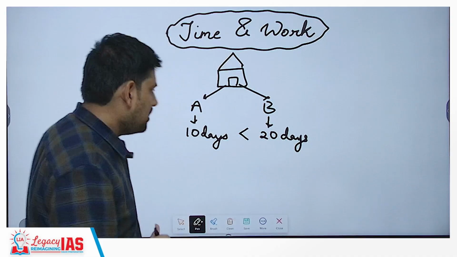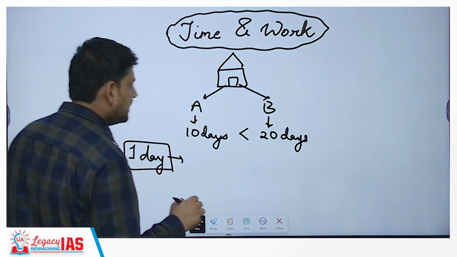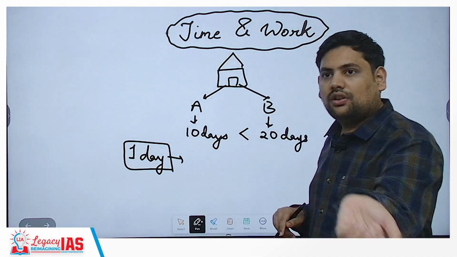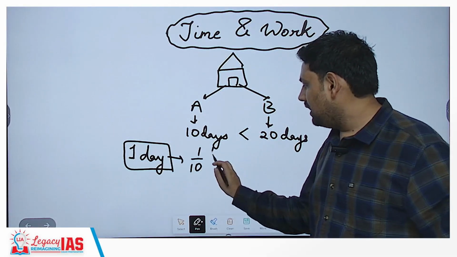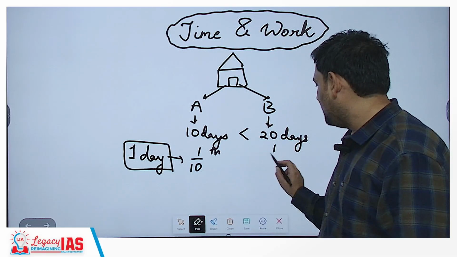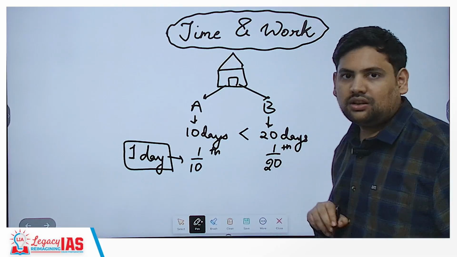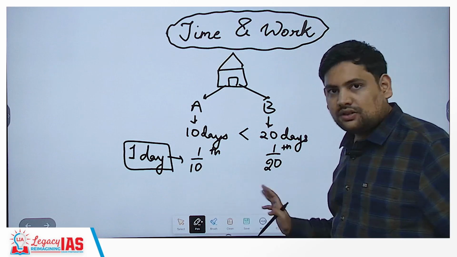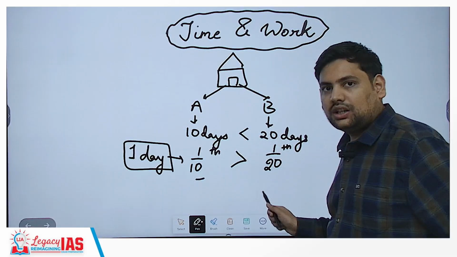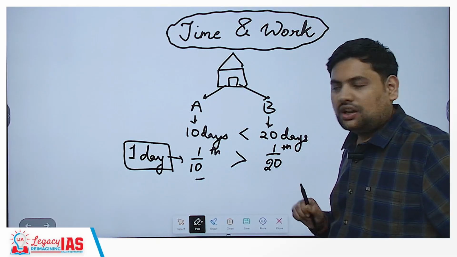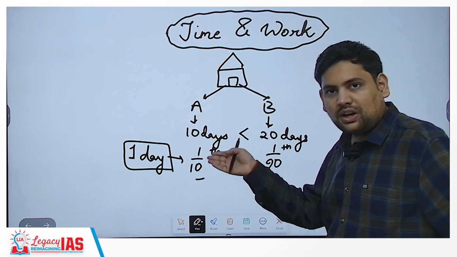Now what you can do is, let's try to calculate how much work is completed by them in one day. So in 10 days he completes the entire work, so in one day he will complete 1/10 of the work, and in 20 days he completes the entire work, so in one day he will complete 1/20th of the work. Now you can clearly see 1/10 is greater than 1/20, and it also satisfies that A is more efficient than B. So that is why you can take them in ratios.